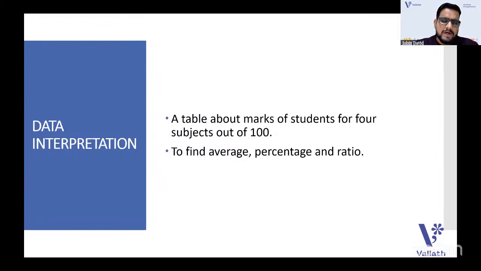If the concepts of average, percentage, and ratio are clear with you, you can easily solve the data interpretation. Many students told us that data interpretation was pretty easy. They developed confidence in trying data interpretation. They at least got 2 or 3 questions correct, and that boosted their confidence to do other paper one questions also. So that is very important.